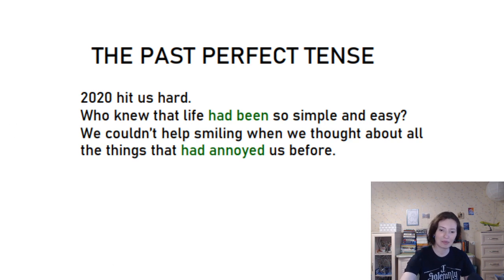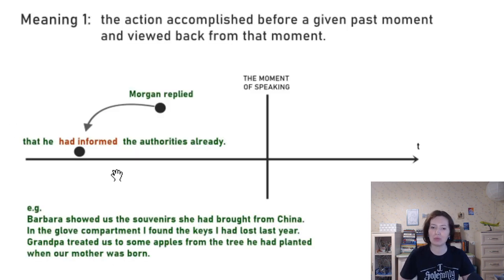Then let's move on to the first meaning. Meaning 1. The action accomplished before a given past moment and viewed back from that moment. I would also suggest that somewhere in your digest you put down the key word for this meaning. It's priority, предшествование. So one action should happen earlier than the other, but we don't tell about it as a succession, we break the regular order. We say that something happened, and then we get back to the action that had happened earlier.